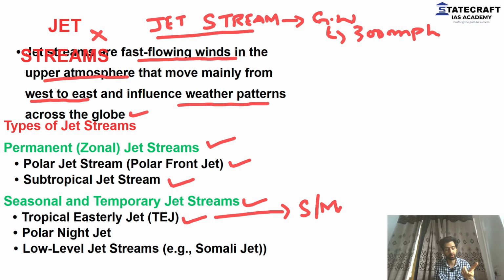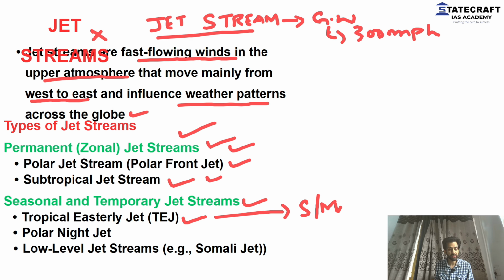We will come to our monsoon lecture. There I will explain how the tropical easterly jet helps strengthen the monsoon, and how the Somali jet helps in the monsoon. All these things we'll learn when we reach there. But right now, our concern is permanent jet streams. Permanent jet streams are right now our topic. First of all, if you are making your notes, kindly do me a favor.